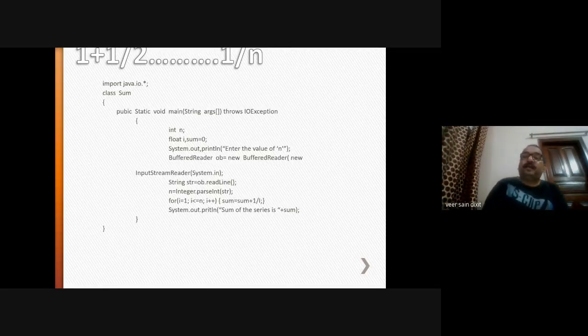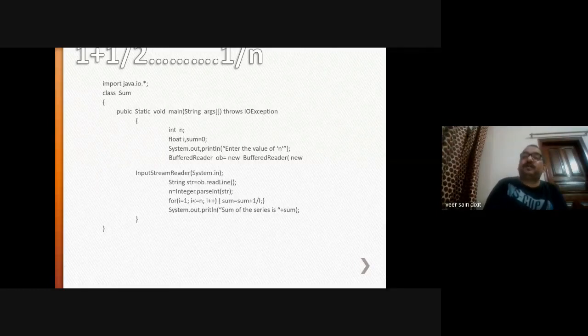I am repeating again. Here, system.in, whatever you are typing through the keyboard, will be in the byte code. This input stream reader will read that byte code. Basically, this input stream reader is a bridge, an interface between the buffered reader and byte code.